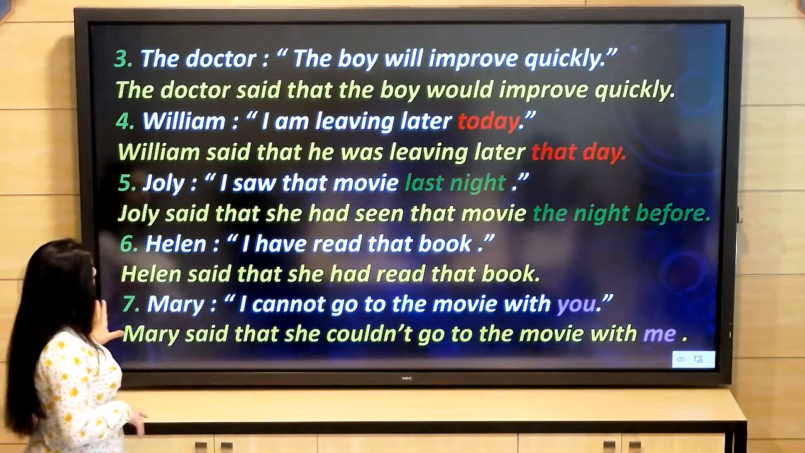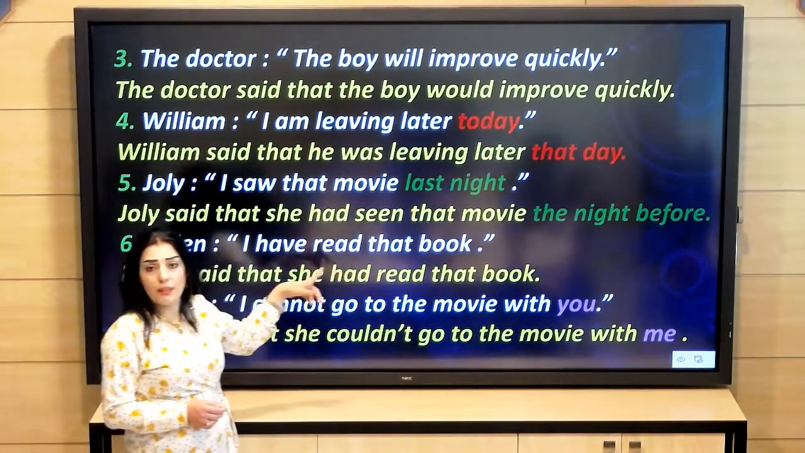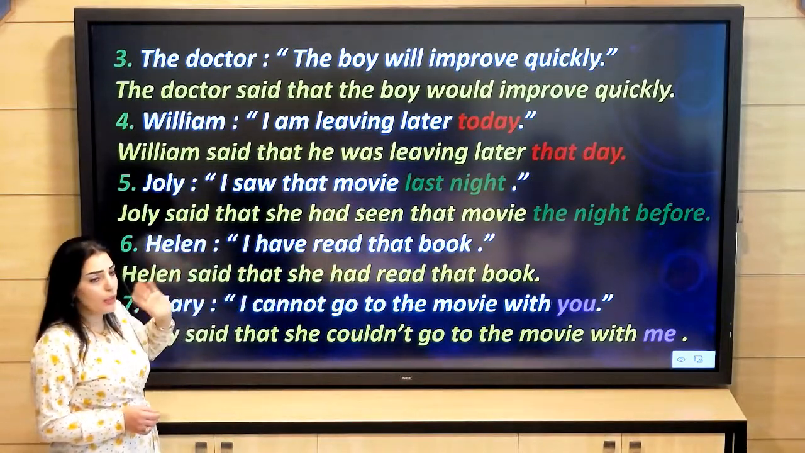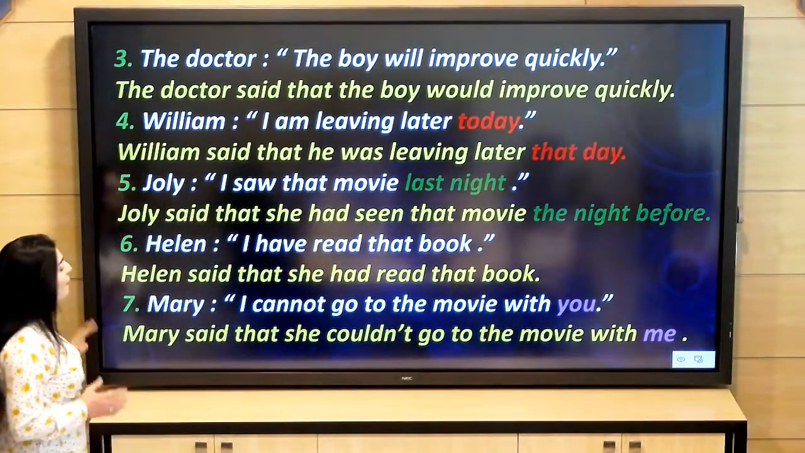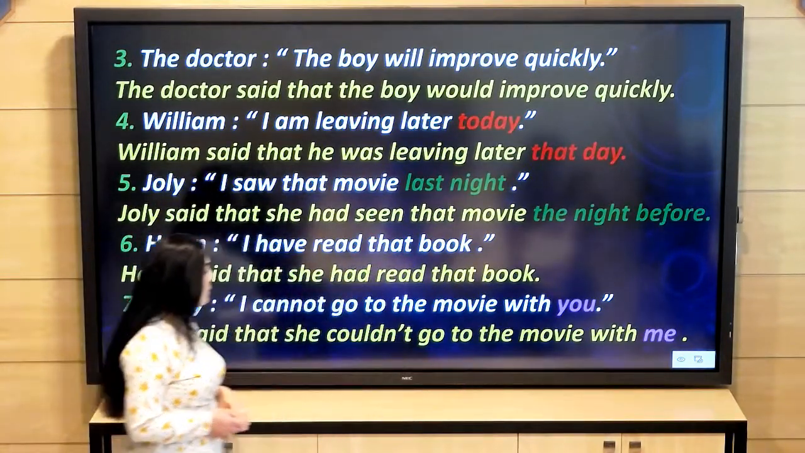Number six. Helen, "I have read that book." I have read is present perfect, okay? It's a present perfect tense, and it will become past perfect. Helen said that she had read that book.